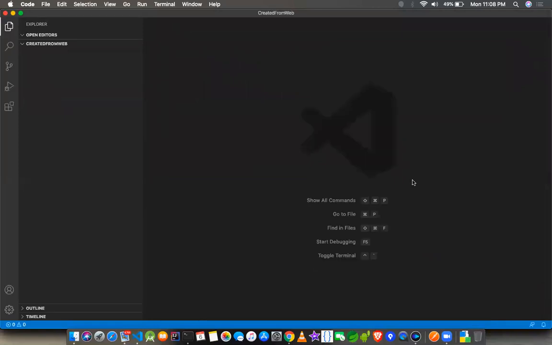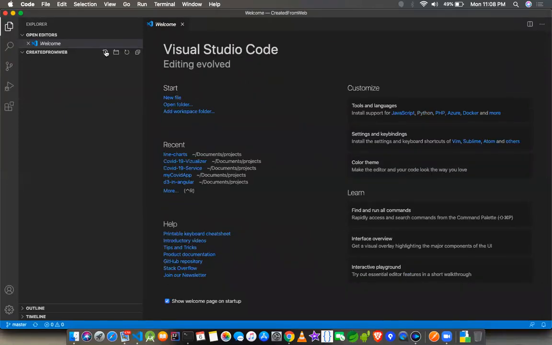This is the folder that I created. Currently it has nothing because I just created it from the web. Let me create a new file. While working with any project, you would definitely want to add the whole project itself, not a single file. I'll show you one example of creating a file, and that is applicable even if you're creating 10 files or 20 files or n number of files. The process is different for one single file and for multiple files.